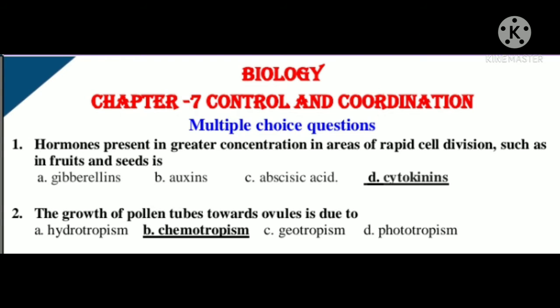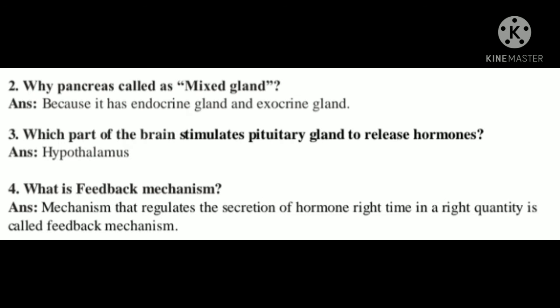Hormones present in greater concentration in areas of rapid cell division, such as in fruit and seed, is seen in cytokinins. The growth of pollen tubes towards ovules is due to the process of chemotropism. Then, why is the pancreas called a mixed gland? Because it has both endocrine gland and exocrine gland.